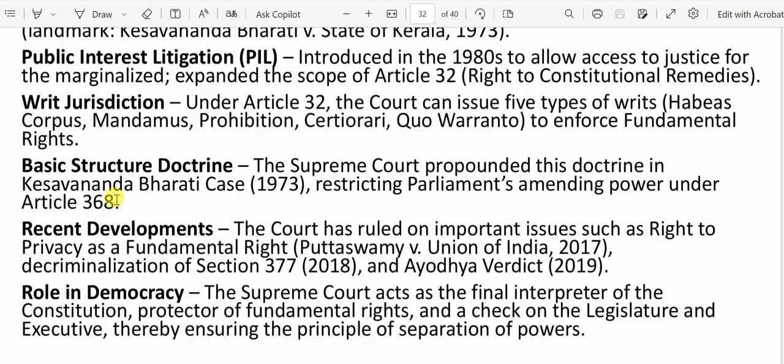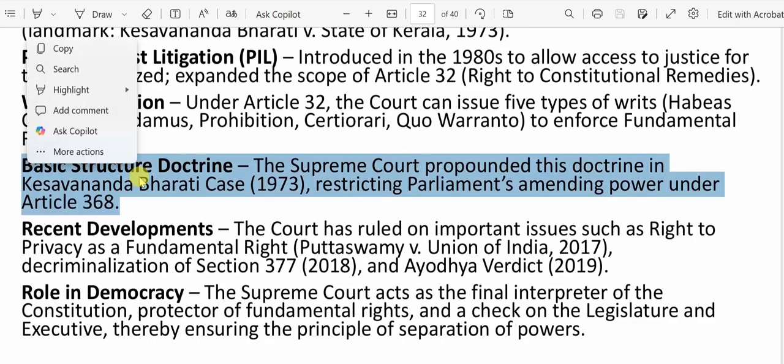Now, next, one of the most important things is the basic structure doctrine. Wherever you will have heard a lot of times about the 101st Amendment Act, 102nd Amendment Act.